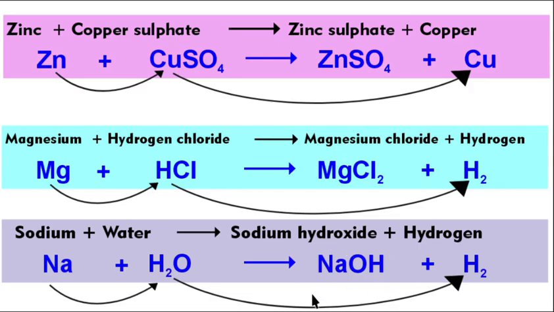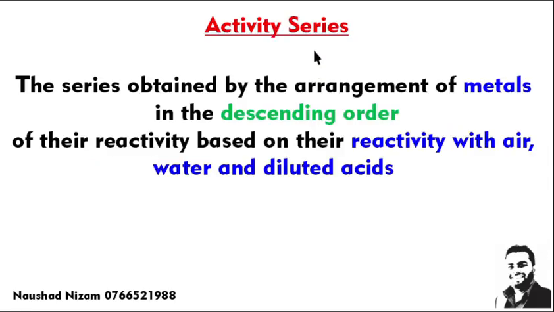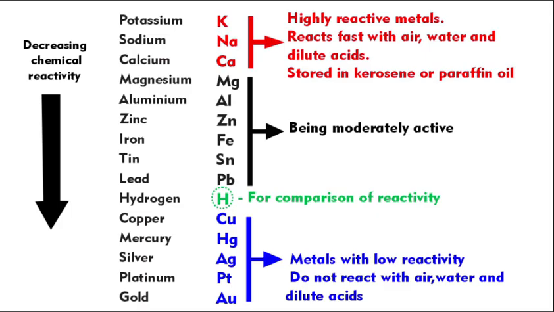You should be able to recognize, when you see a chemical reaction, which type of reaction it is. So how do you decide the reactivity of the elements in single displacement reactions? There is a reactivity series of metals, arranged in descending order of reactivity, based on how they react with air, water, and diluted acids. So you should remember this series I have explained in your class.